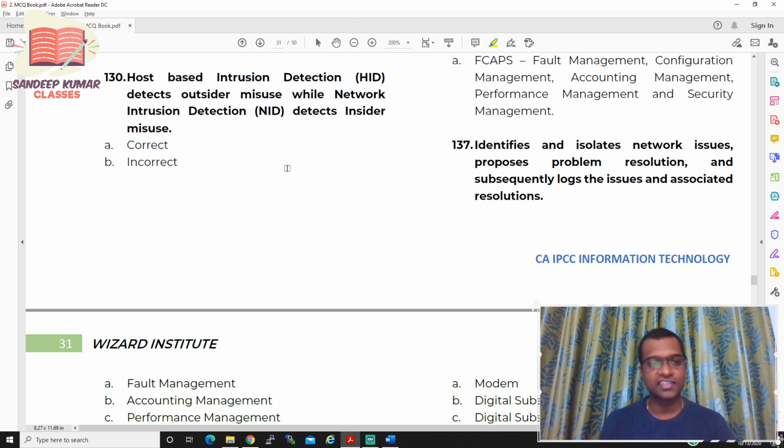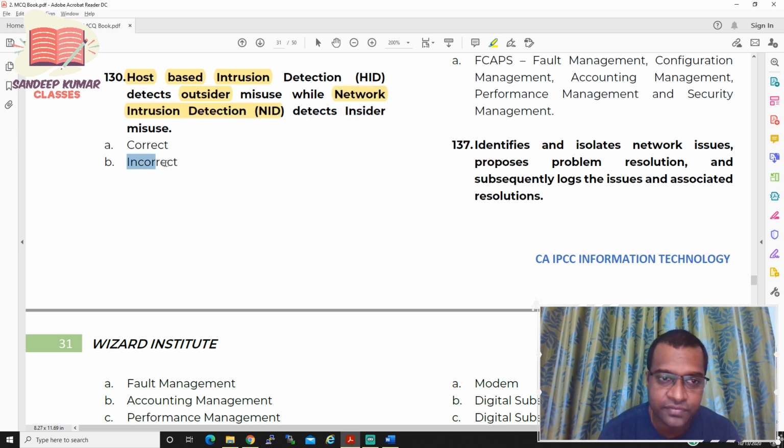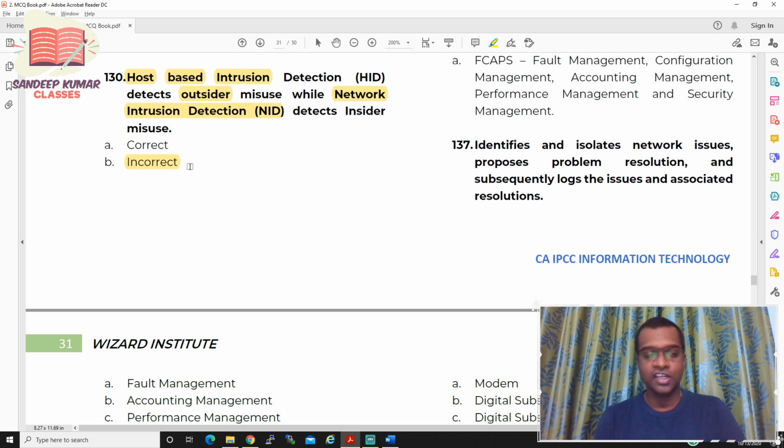So it's a wrong answer, sir. Why? Because host intrusion detection system detects not outsider, it is insider. Network intrusion detection system detects not insider, it is outsider. So the answer for this statement is incorrect. So question number 130, answer is B, incorrect.